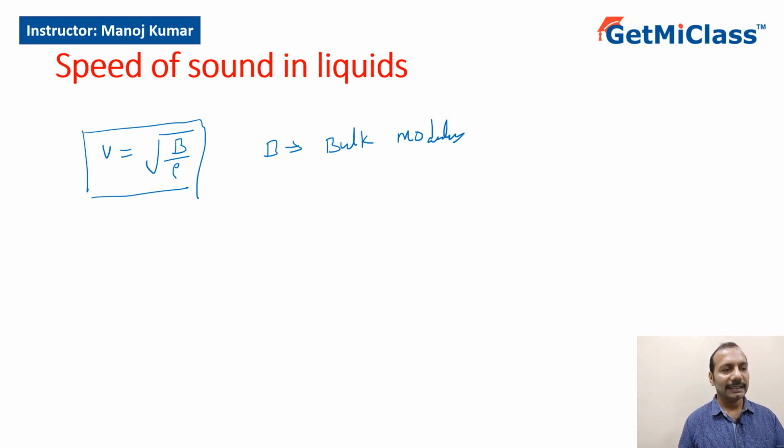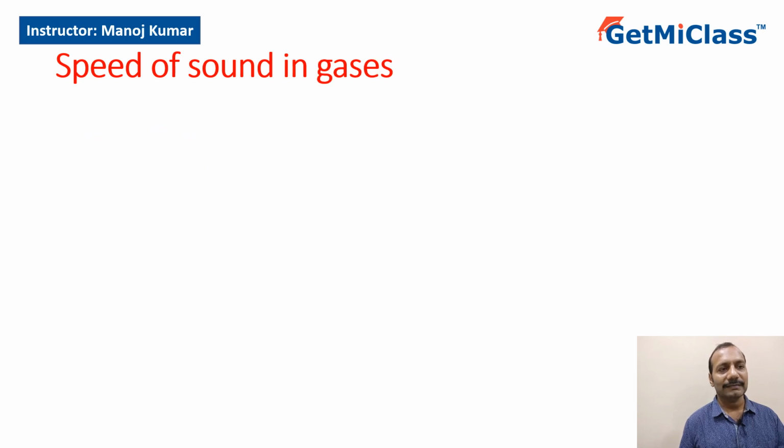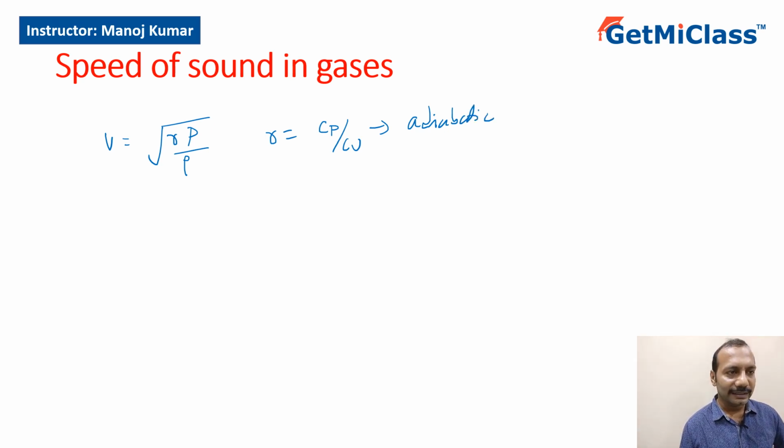After that, let's extend this idea of speed of sound wave to gases. Speed of sound wave is given by V equal to root of gamma P by rho. Gamma is Cp by Cv, the adiabatic constant. P is the pressure of the gas and rho is, as usual, density.